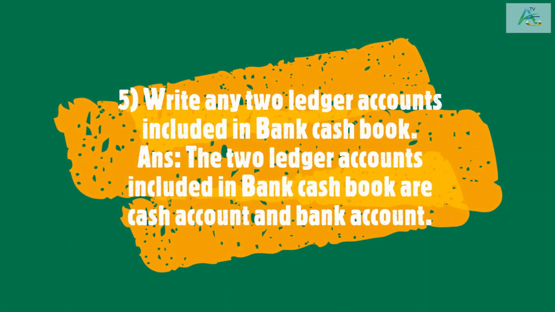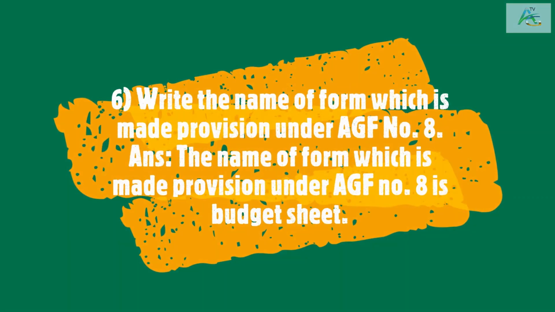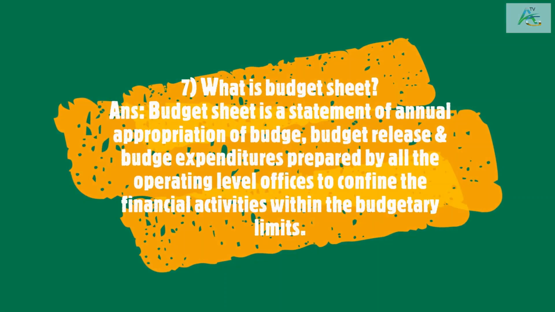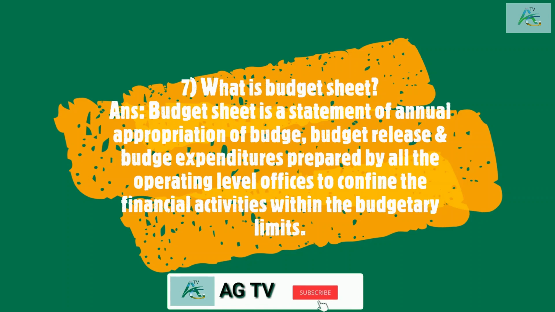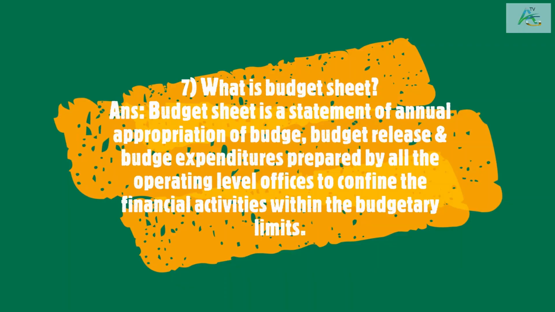Write any 2 ledger accounts included in Bank Cash Book. The 2 ledger accounts included in Bank Cash Book are Cash Account and Bank Account. Write the name of form which is made provision under AGF number 8. The name of form which is made provision under AGF number 8 is Budget Sheet. What is Budget Sheet? Budget Sheet is a statement of annual appropriation of budget, budget release and budget expenditures prepared by all the operating level offices to confine the financial activities within the budgetary limits.